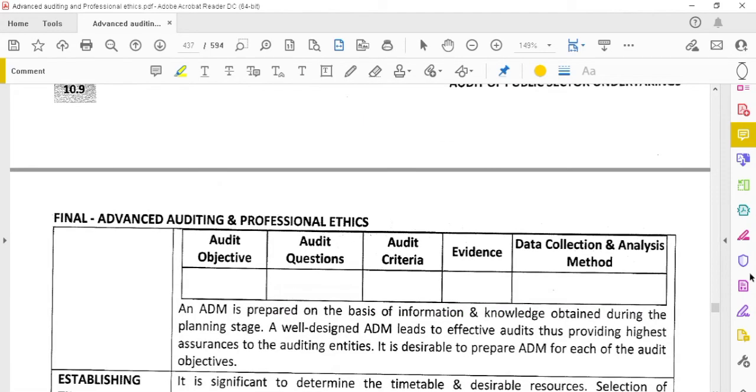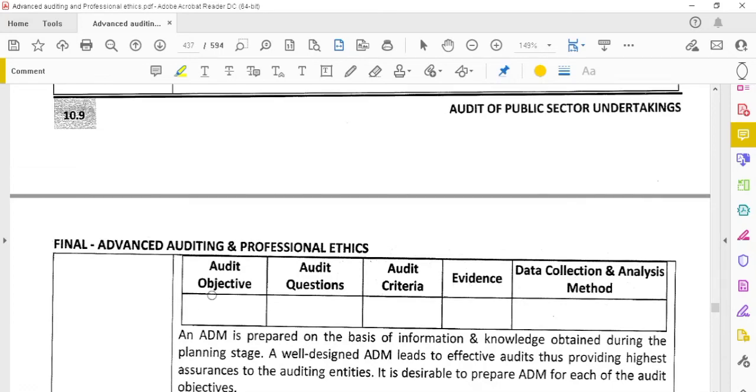Audit design matrix will be like this. It will have audit objective, audit questions, audit criteria, evidence, and data collection and analysis method. What is our audit objective? In the first column. Then audit questions means how this audit objective can be achieved, what questions we can ask the people or the management to achieve this audit objective. So we have to write the audit questions.